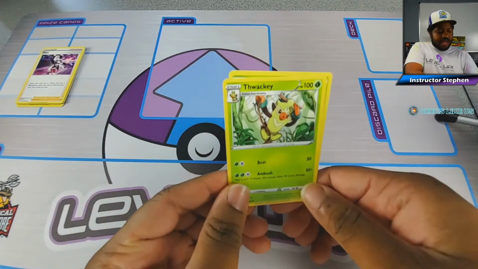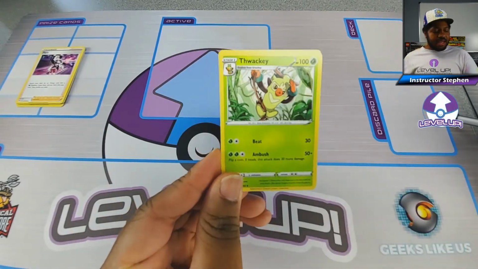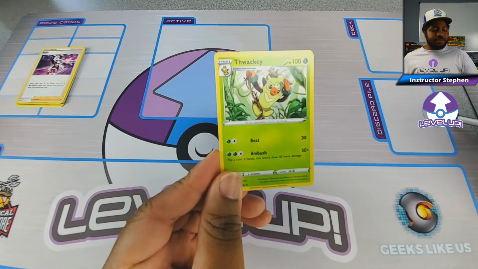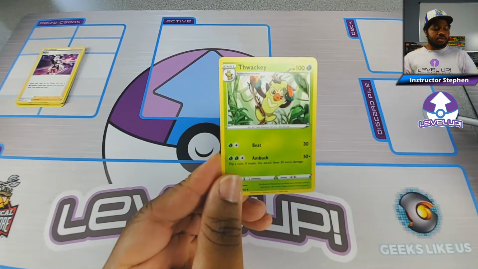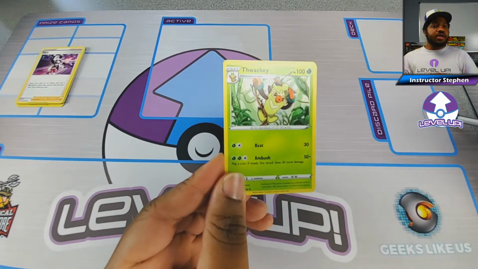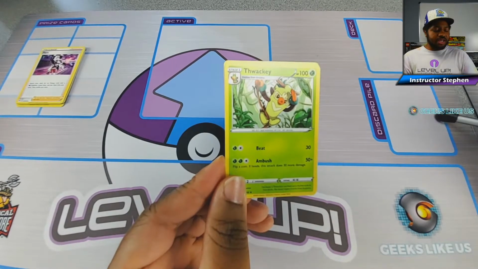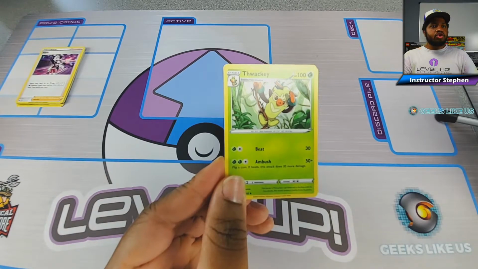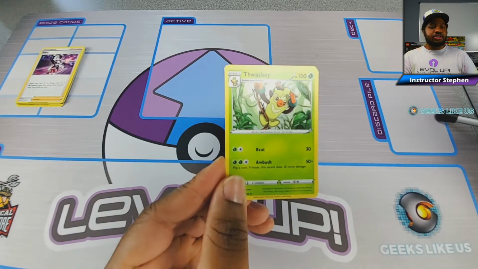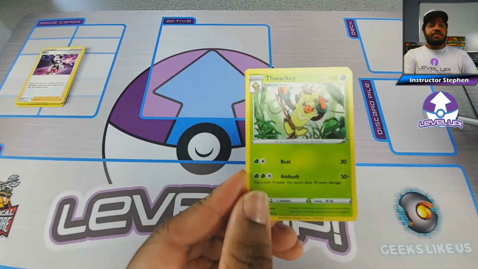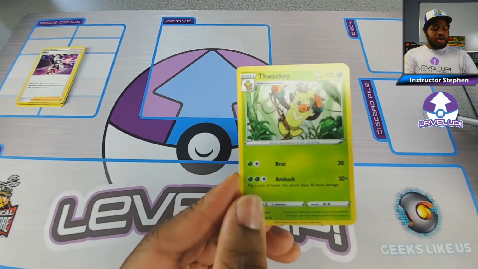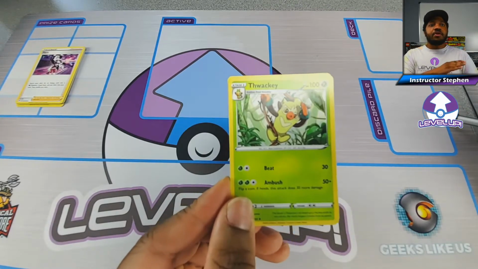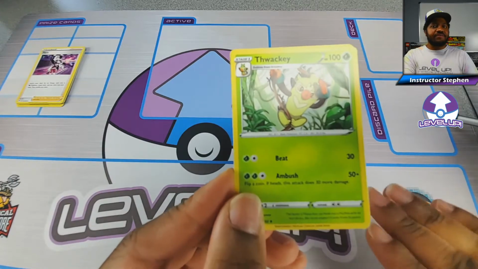So first, we're going to look at this Thwacky here. In Ambush, it does 50 plus damage. Usually, it'll have an effect afterwards, but if you can't use the effects after the plus sign, usually you'll just be able to do the flat 50 damage. So the 50 damage is going to be the base damage of whatever it does. Regardless of whatever effects happen, most of the time you will be able to use that 50 damage.